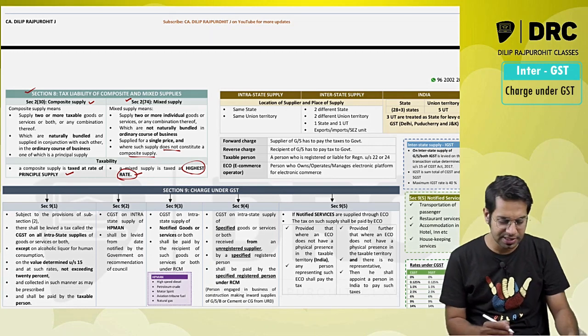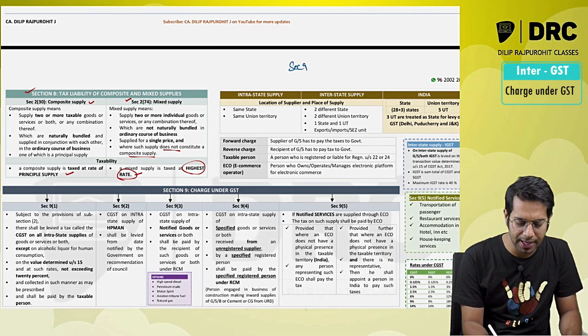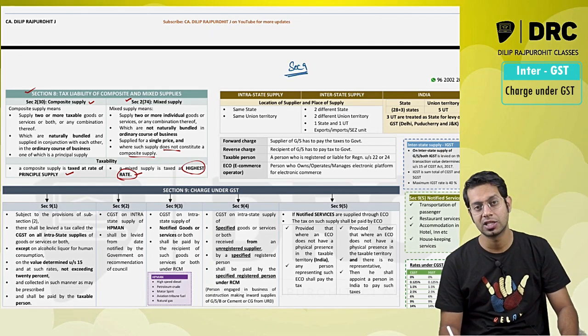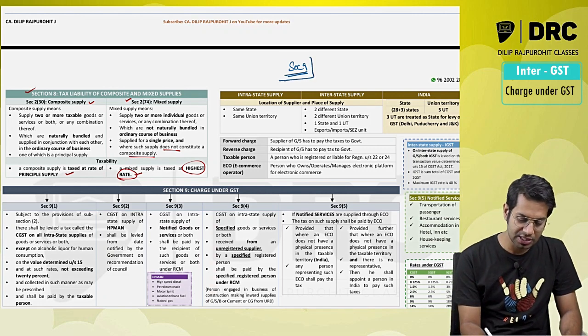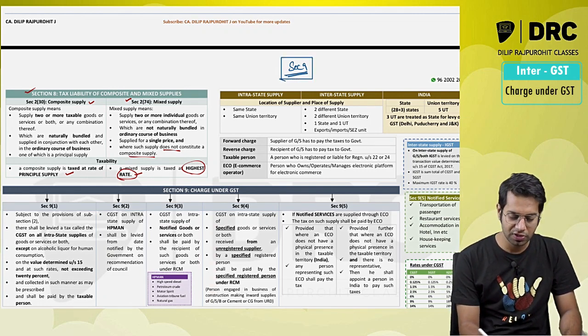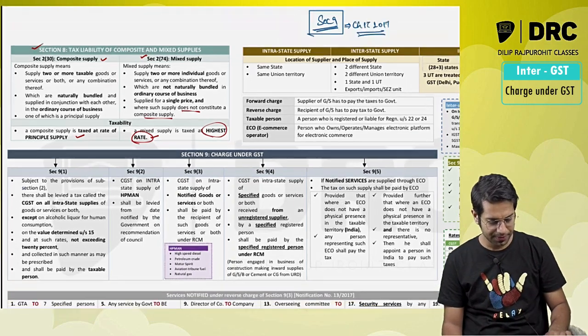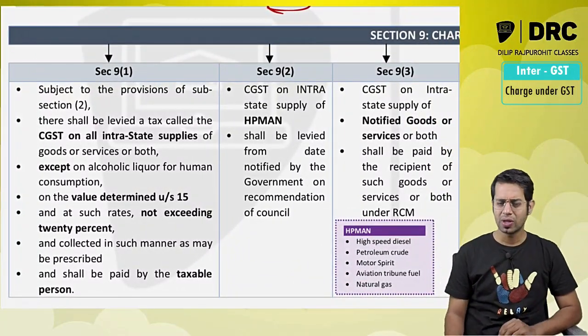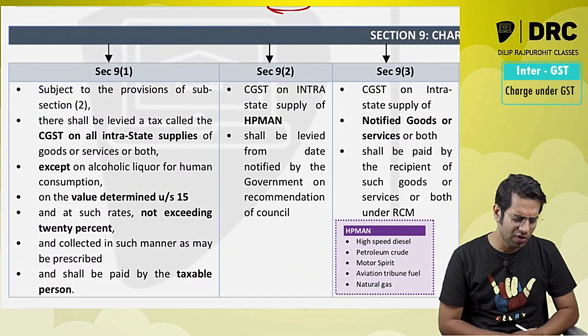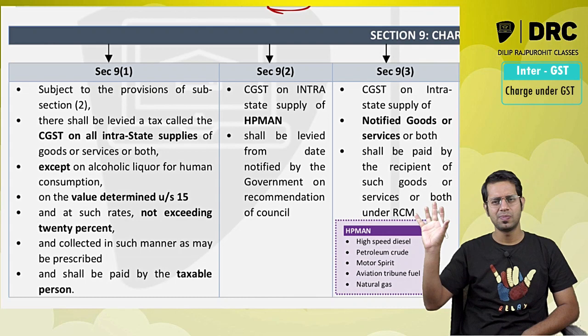Today we are going to discuss section number 9, which is the charging section of the GST Act. Which act, sir? The CGST Act 2017. The charging section of the CGST Act is section 9. I think today's video will be a very small video because the charging section is a very small section.